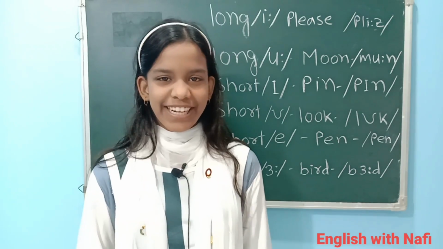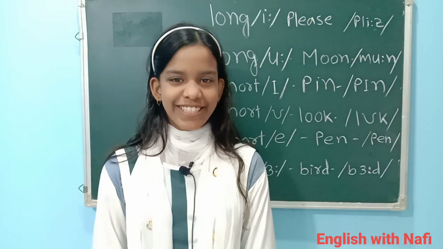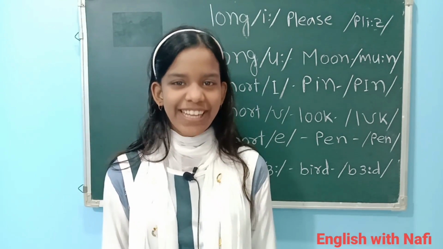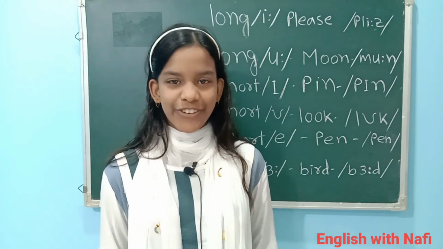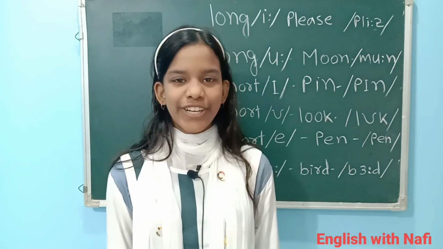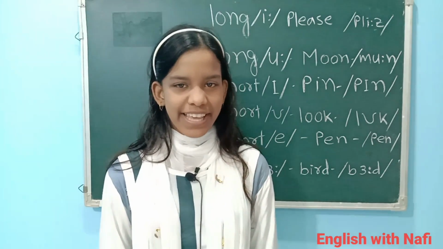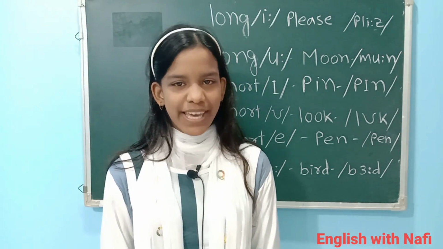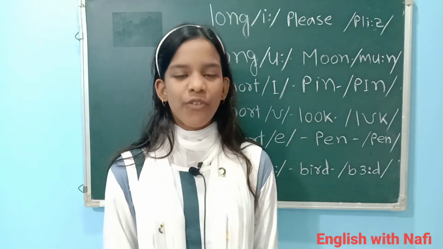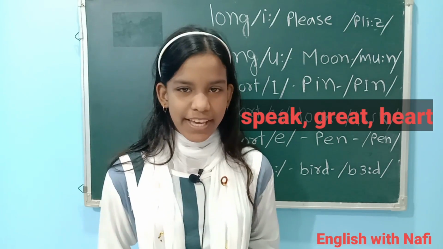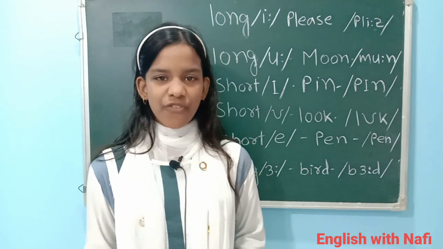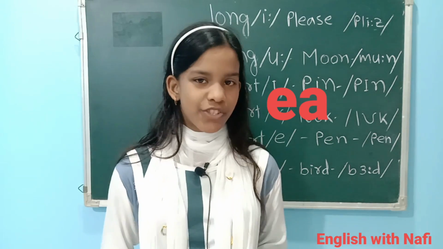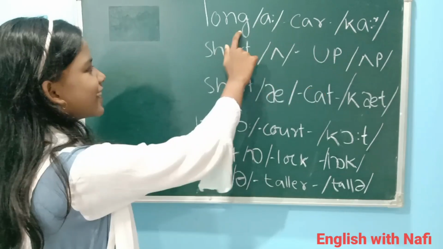We know that there are 26 letters in the English alphabet. These 26 letters represent the 44 sounds. So it's difficult to pronounce an English word by looking at its spelling. For example, speak, great, heart have the same vowel letters E-A in them, but are pronounced differently in each word.